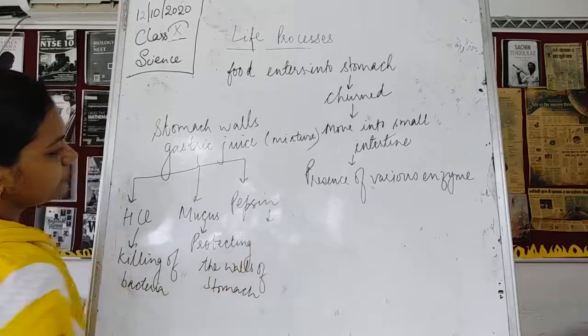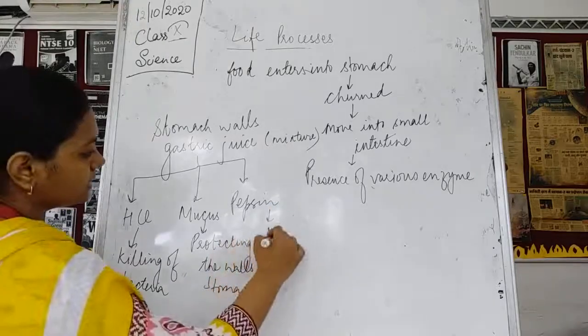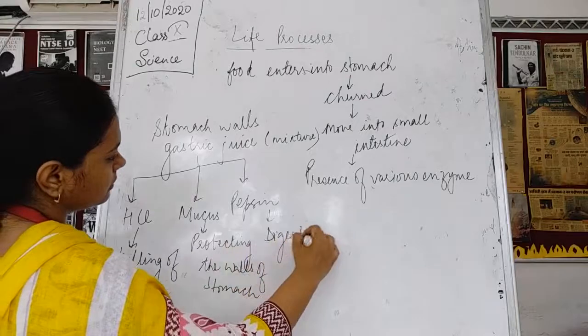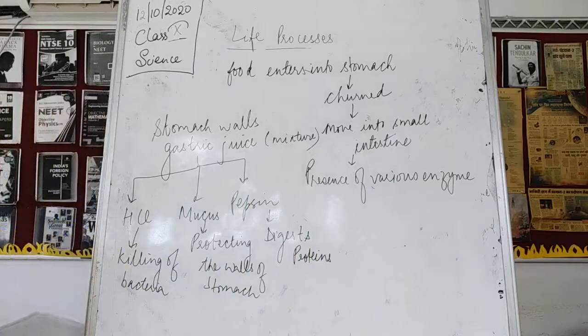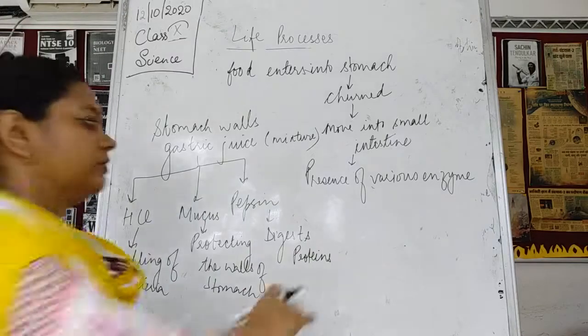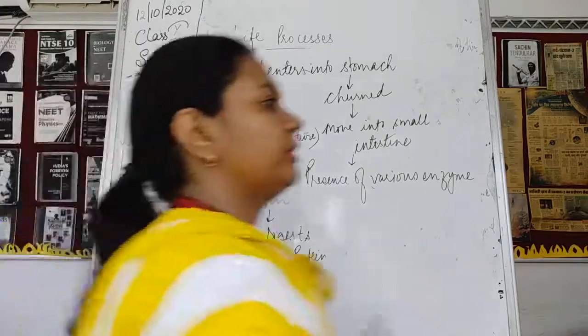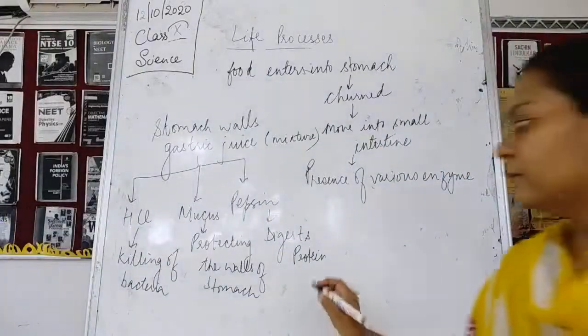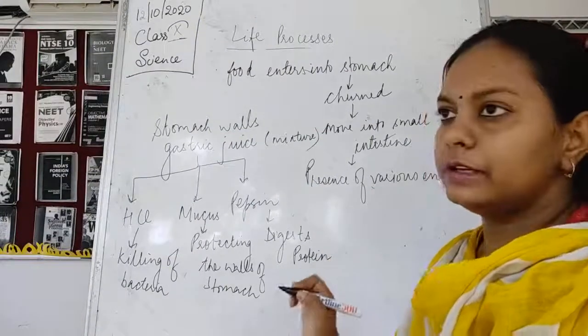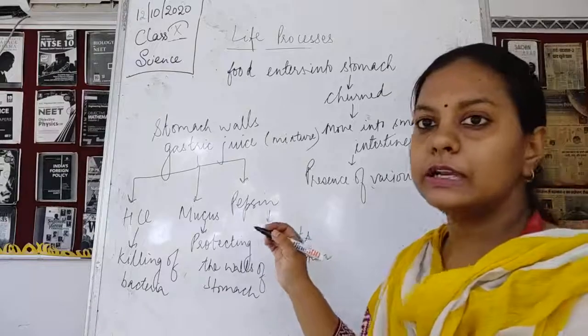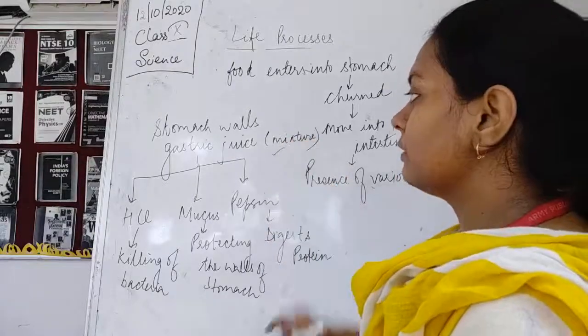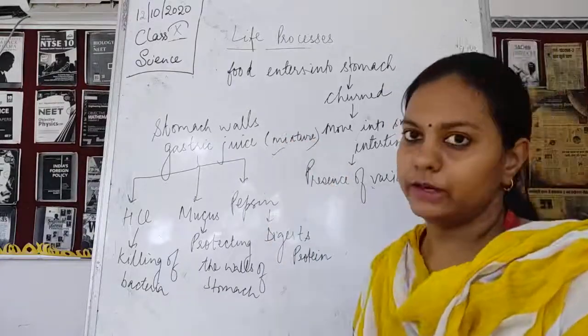Then after that, pepsin is an enzyme which digests proteins. Now, it is going to digest the protein. So these are the ways by which the different digestive juices are present, and these digestive juices are going to help in the starting of the digestion.